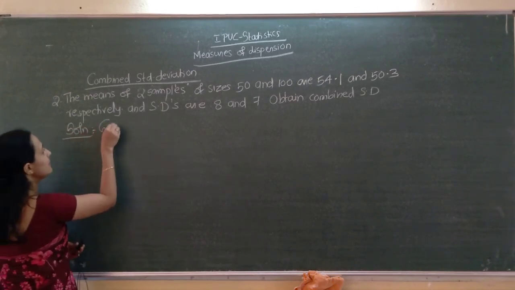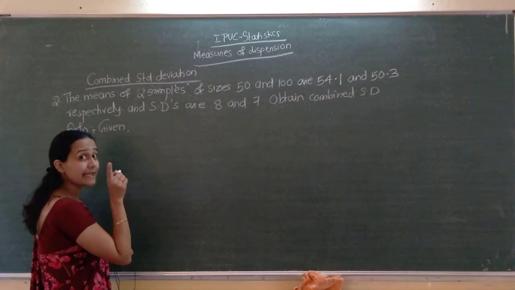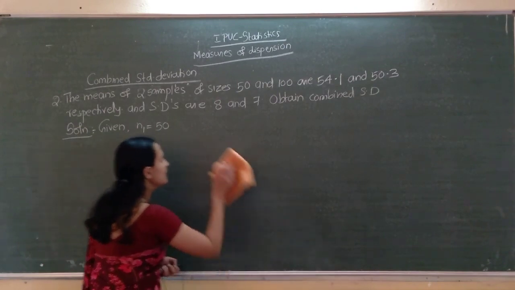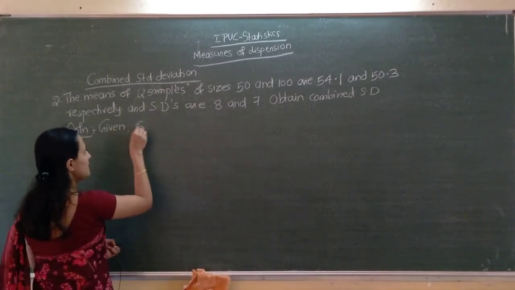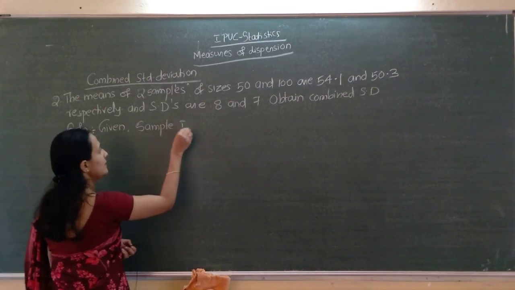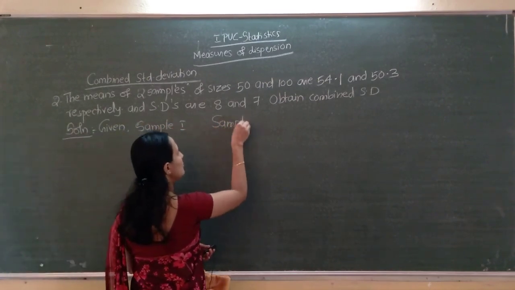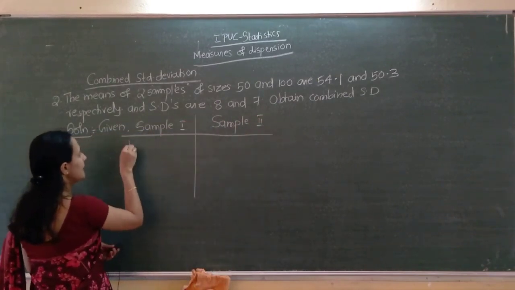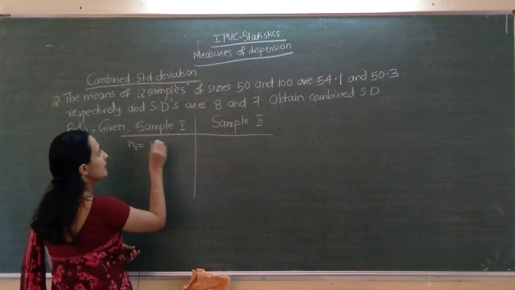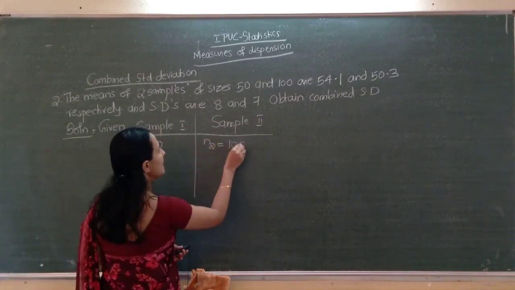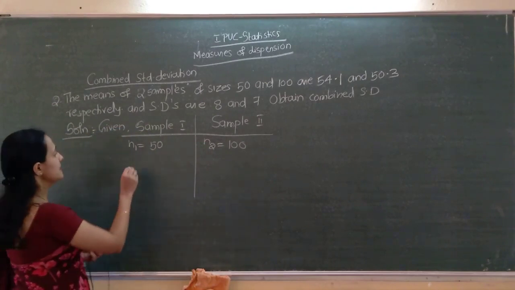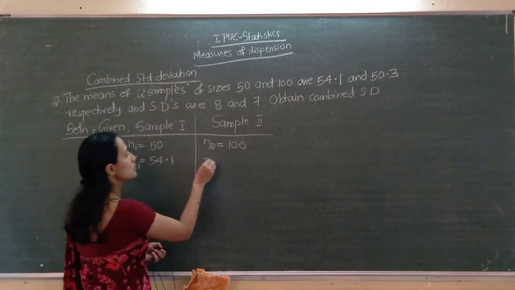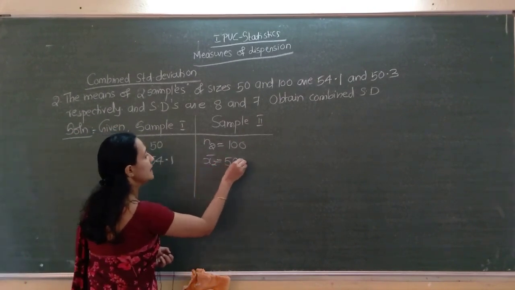Solution. Given: samples of sizes n1 equal to 50. You can write, if you want, sample 1, sample 2 like that. This is sample 1, this is sample 2. Correct na? This is n1 equal to 50, n2 equal to 100. X1 bar means given, so X1 bar equal to 54.1, X2 bar equal to 50.3.